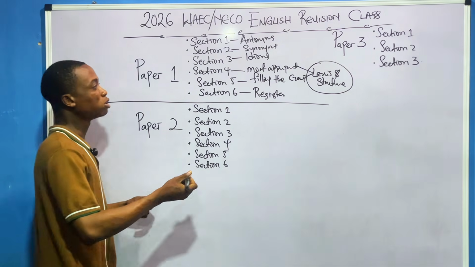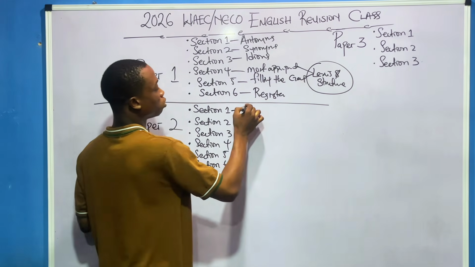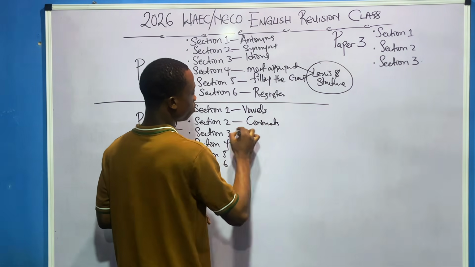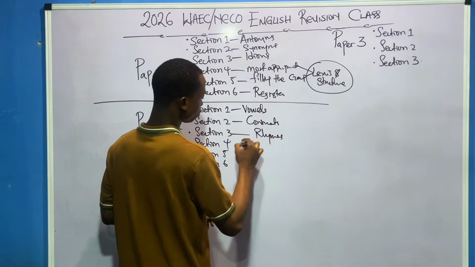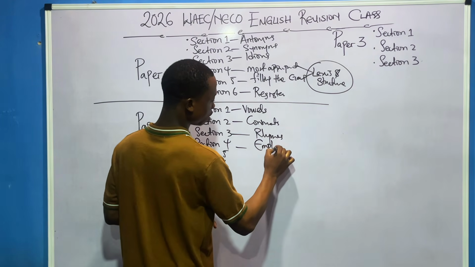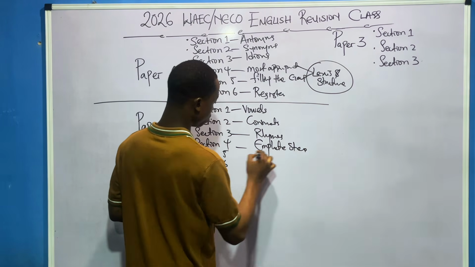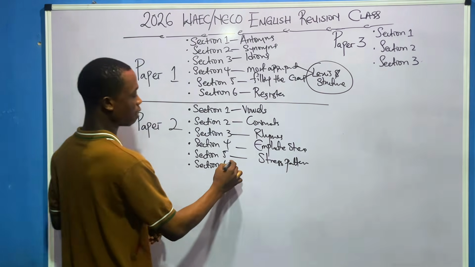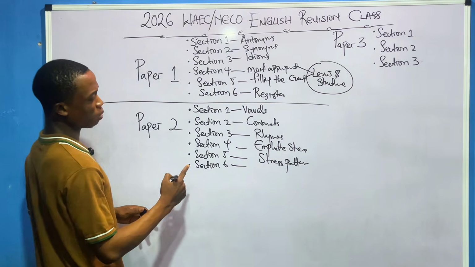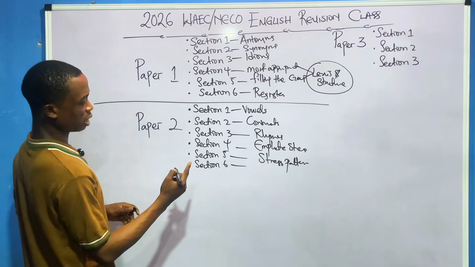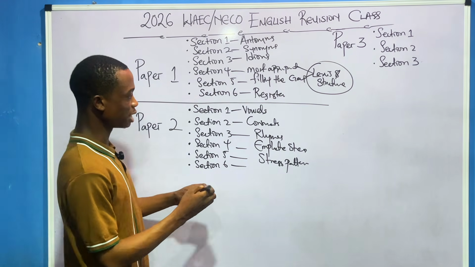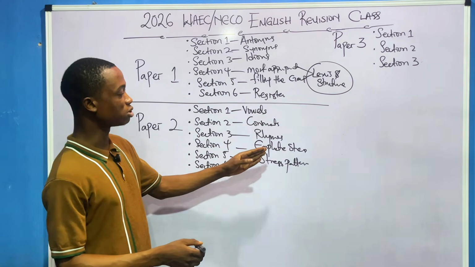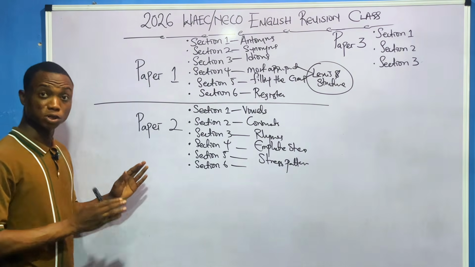You understand? So paper 2 is orals. Now under orals, you'll be asked questions on vowels, consonants, rhymes, emphatic stress, stress pattern, and there's one other one again that will ask you questions. I can't really bring it out now, but look at it. These are the major ones that your questions will come from: vowels, consonants, rhymes, emphatic stress, stress pattern. Please take note of it.